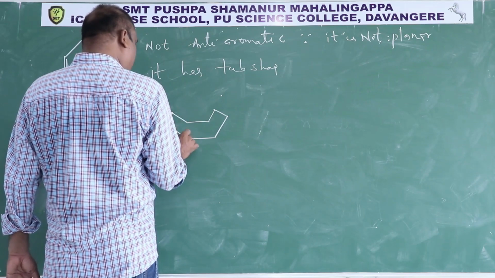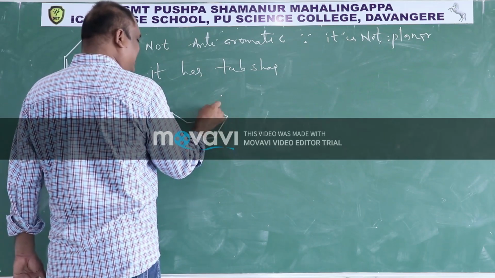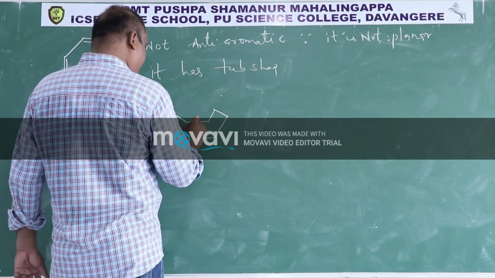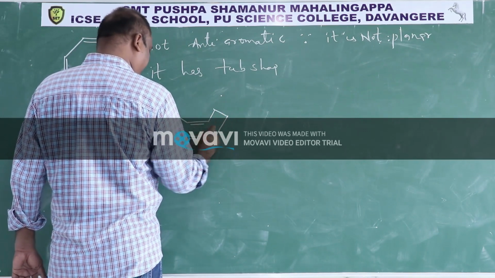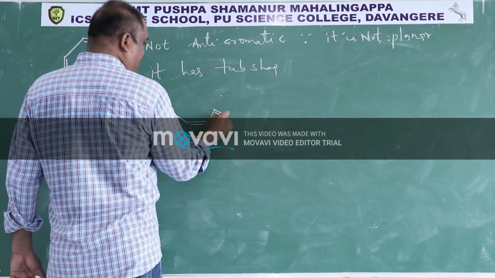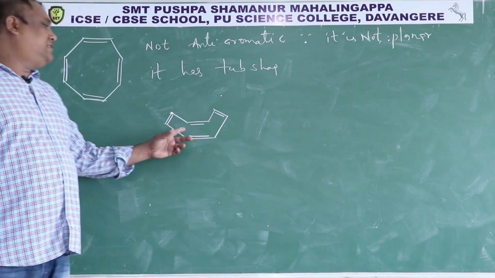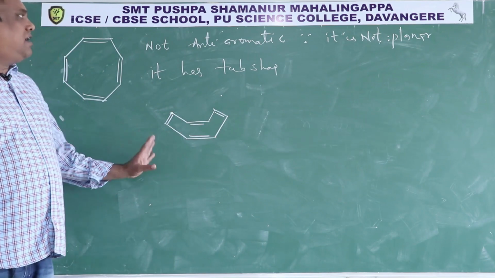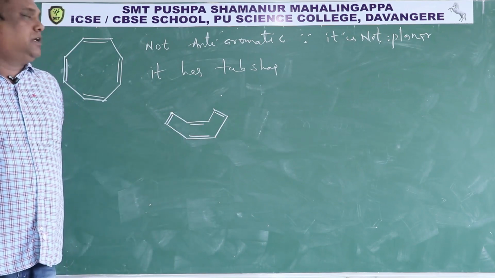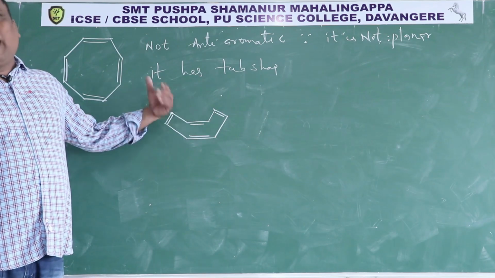One, two, three, 4, 5, 6, 7, 8. So this is the shape of this compound actually. For this reason, it is not aromatic in nature. So it is not aromatic and it is not anti-aromatic also.